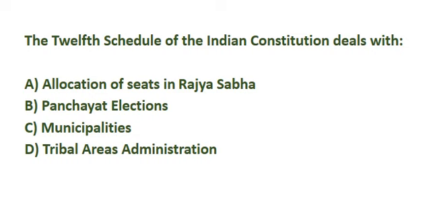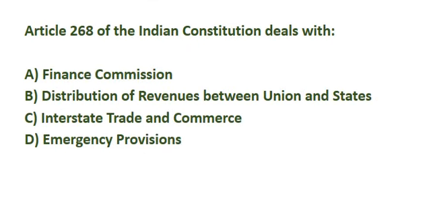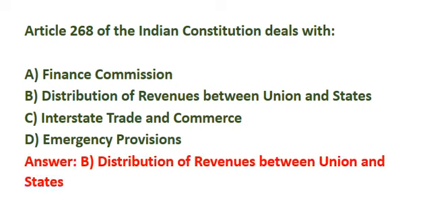The 12th schedule of the Indian Constitution deals with. Correct answer is option C, municipalities. Article 268 of the Indian Constitution deals with. Correct answer is option B, distribution of revenues between the union and the states.